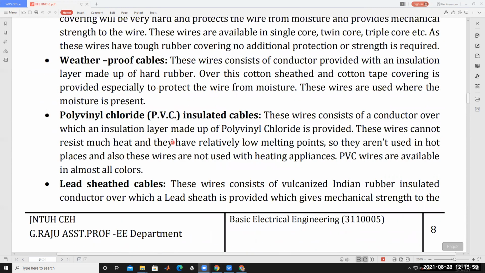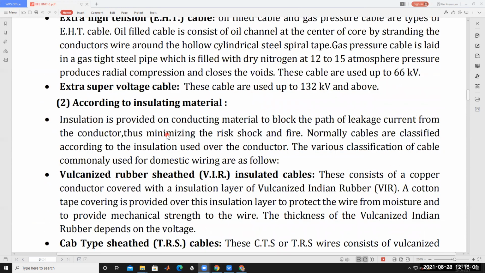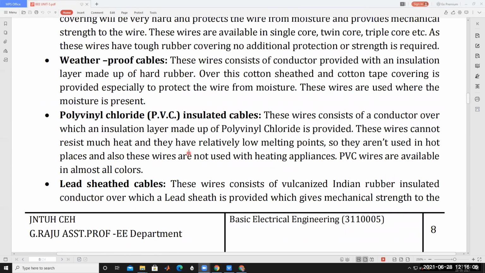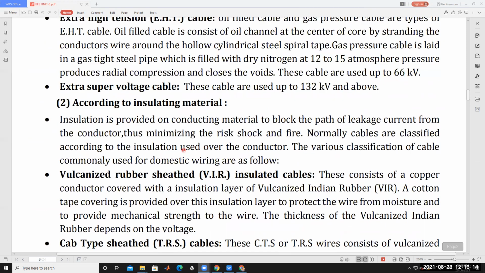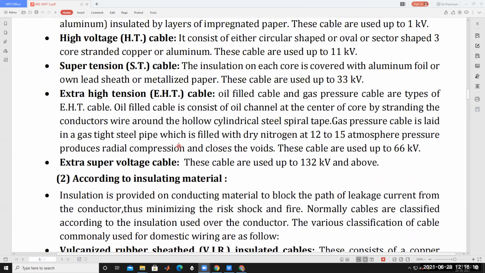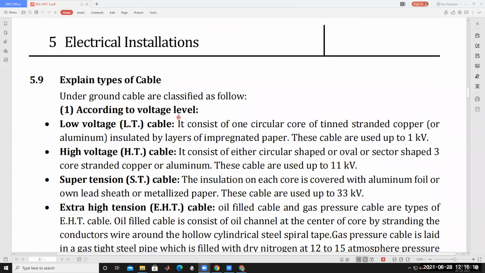First, based on voltage levels. Second, insulating material. And third, according to the number of conductors. This is how cables can be classified. Cables are classified into three types. First, according to the voltage level.